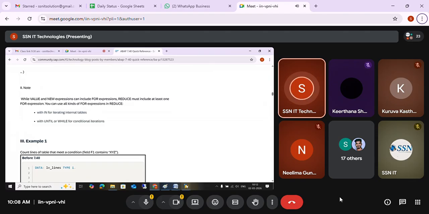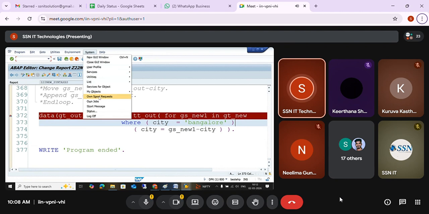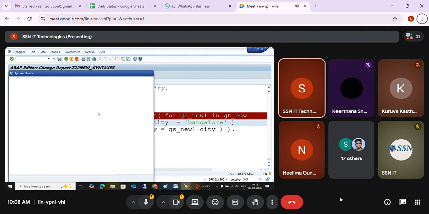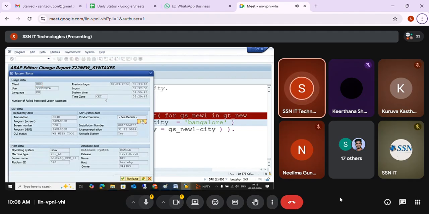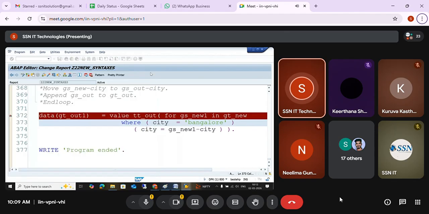You need to check the version of your SAP. I already said how to check that: System, Status. You can see the product version and the ABA version there. 740 means 7.4, so you can use it. If it is 6.0 or something, you can't. Otherwise you can check like this: write an inline declaration, and if it throws a syntax error, it won't allow you.